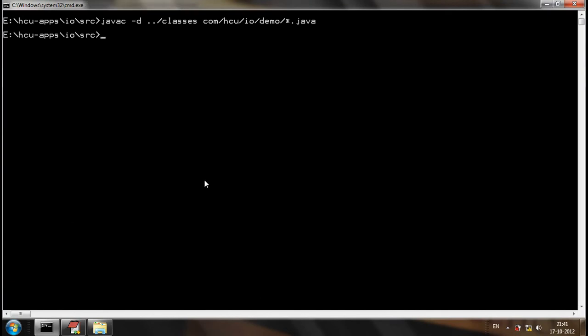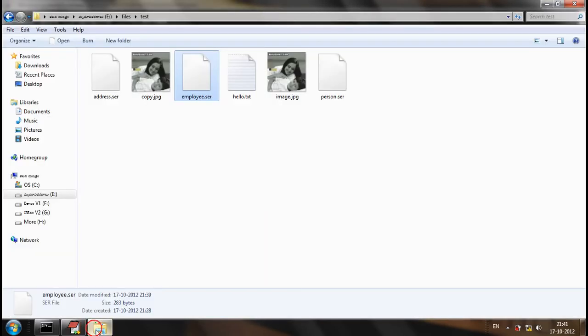Now let me try to compile the application. Now the application is compiled. Now go to the classes. Now I execute the deserialization. At the time of serializing the object into the file system, what was the name of the attribute? We serialized the employee object before changing the name from EMP-ID to employee ID.